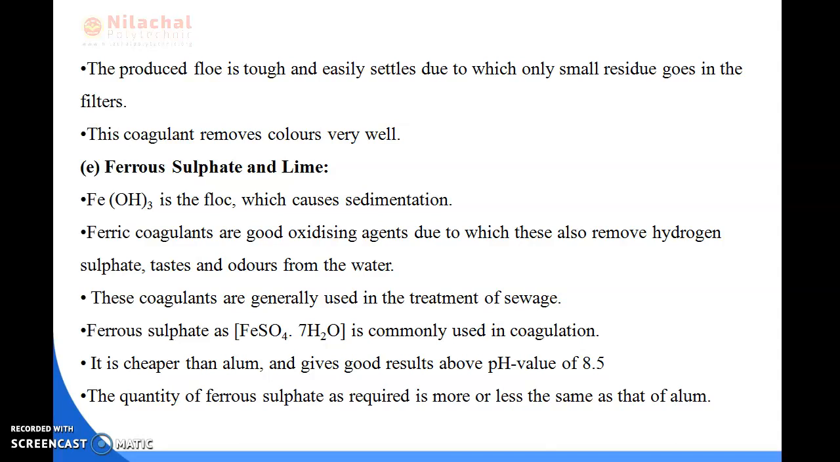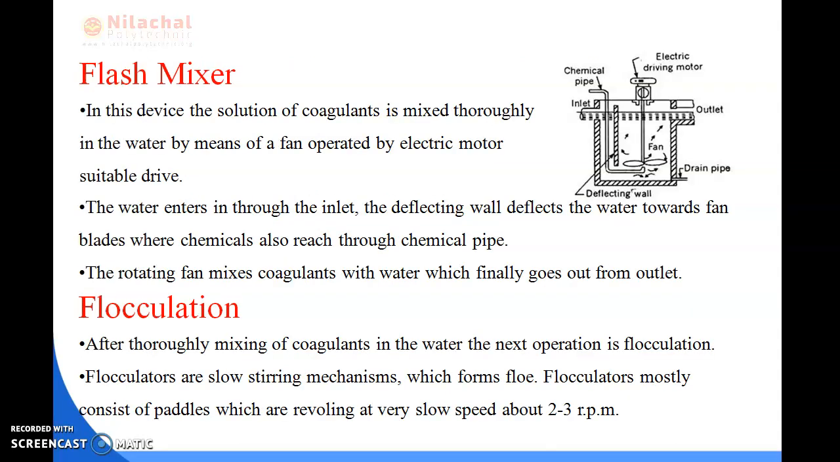And ferrous sulfate, that is FeSO4·7H2O, is commonly used in coagulation. It is cheaper than alum and gives good results above the pH value of 8.5. And the quantity of ferrous sulfate is more or less the same as that of alum. Okay, so this is all about the types of coagulants.